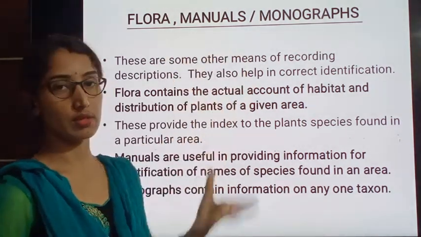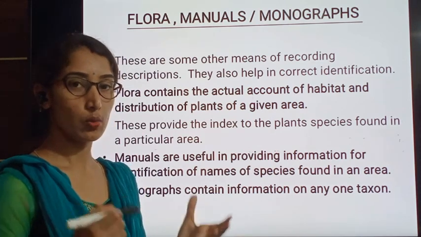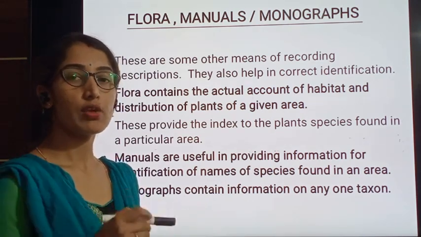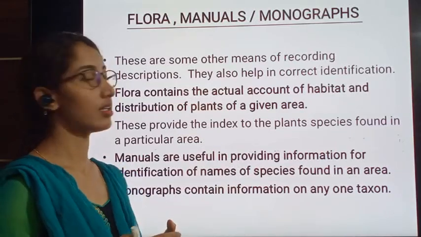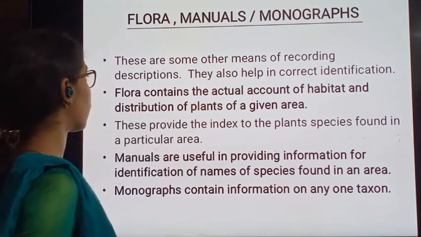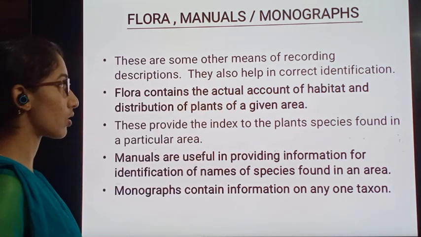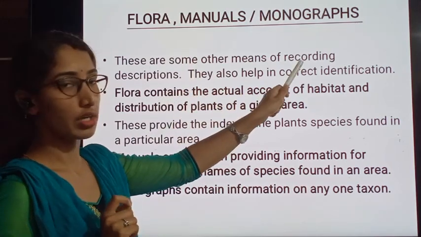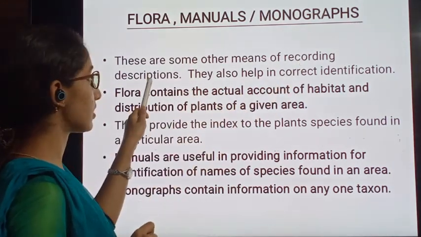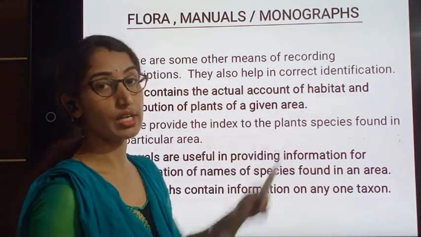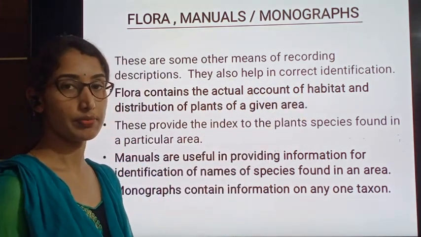Flora, manuals or monographs are also taxonomical aids where the recording or documentation is done. We call them the manuals, monographs and flora, and the descriptions also will be done. These are some other means of recording descriptions. They also help in correct identification of the organism.